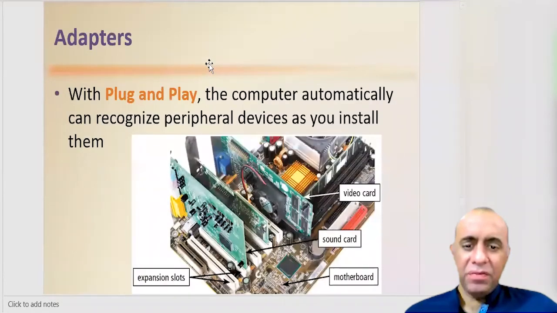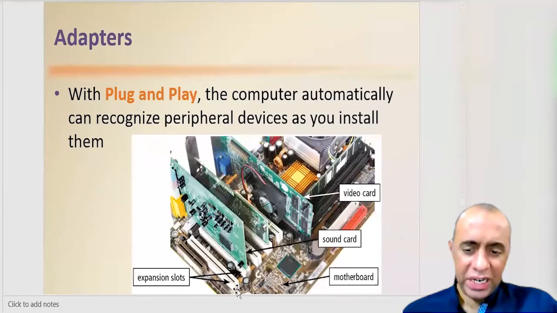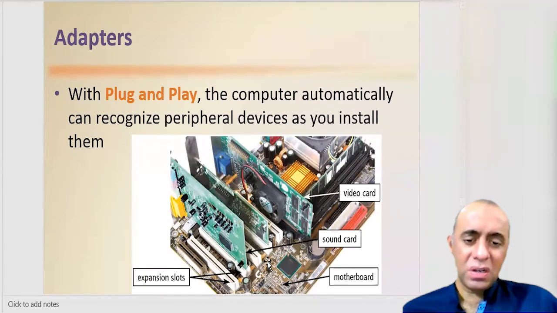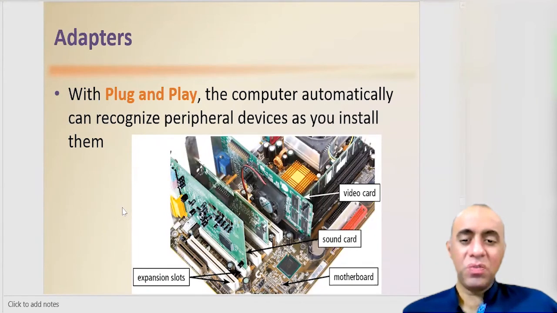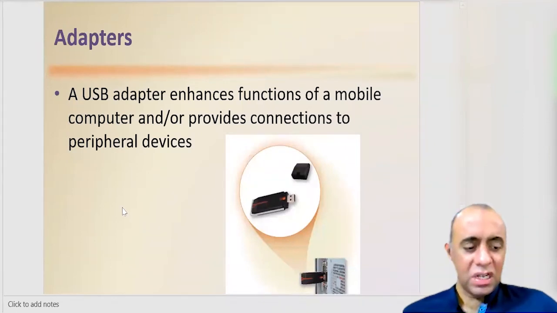Then if you want to expand the functionality or add some features to your computer, you can install adapter cards on the expansion slots that are available in your computer. These white bars you can see are the expansion slots. We have different technology names like PCI Express, or ISA, which used to be a very old one. You can install different types of feature cards like sound cards, video cards, video processing cards, video capture cards, or even scientific cards if you want to perform scientific experiments using your computer. And then there are USB adapters which also add functionality to your computer. For example, if your computer doesn't have Bluetooth, you can plug in a Bluetooth USB adapter to add